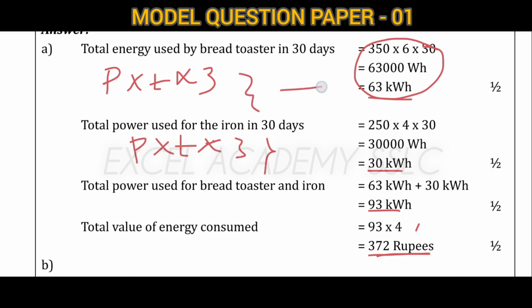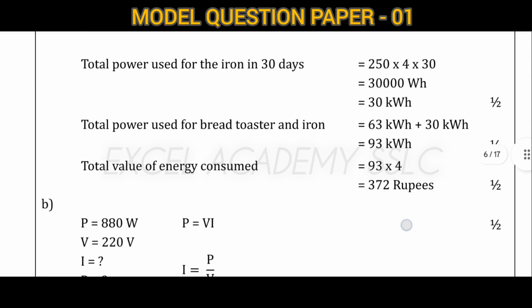After that, add the totals. Adding 63 plus 30, you will get 93. Multiply 93 with 4, you will get 372 rupees.